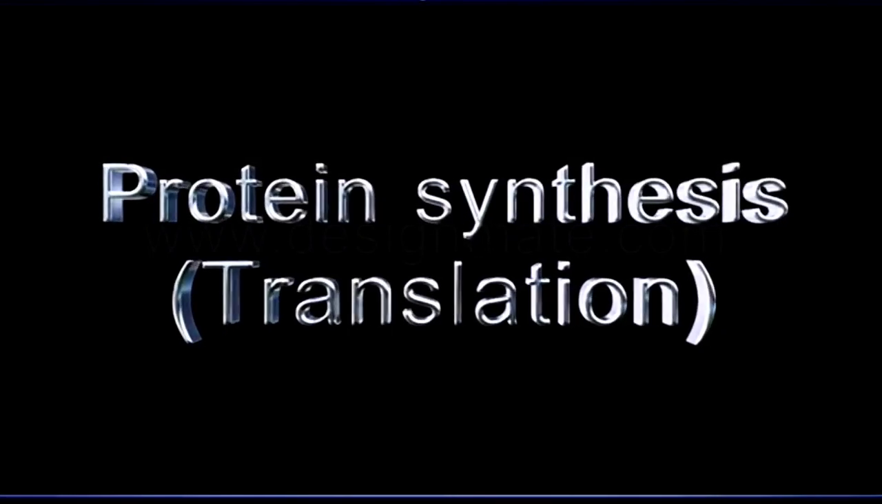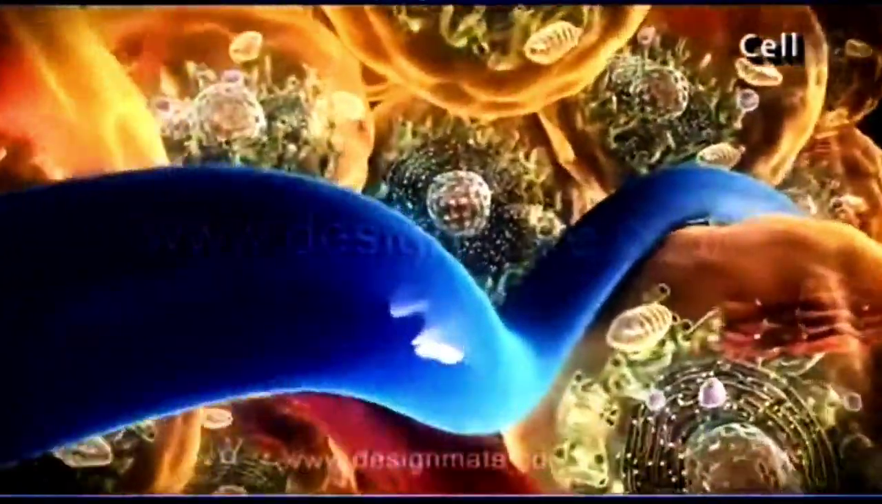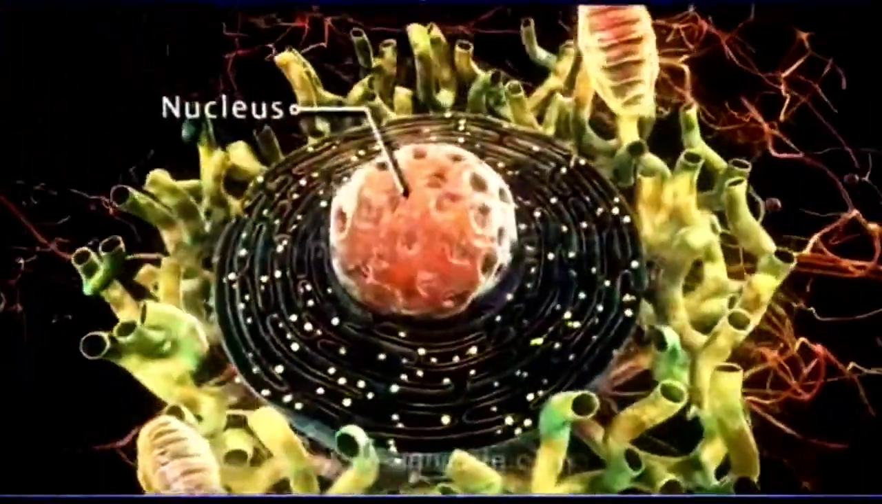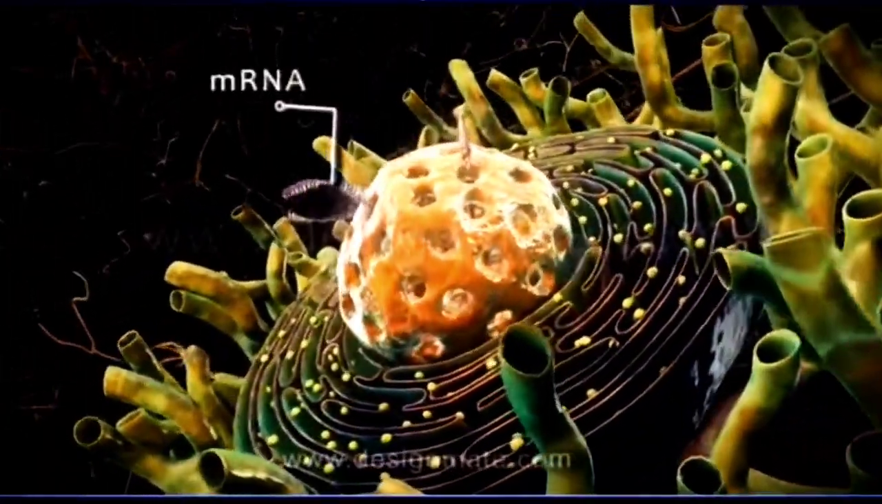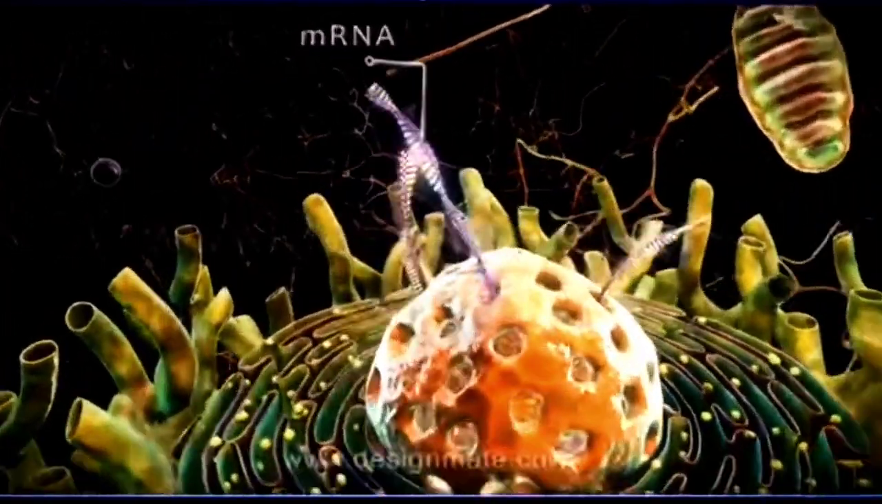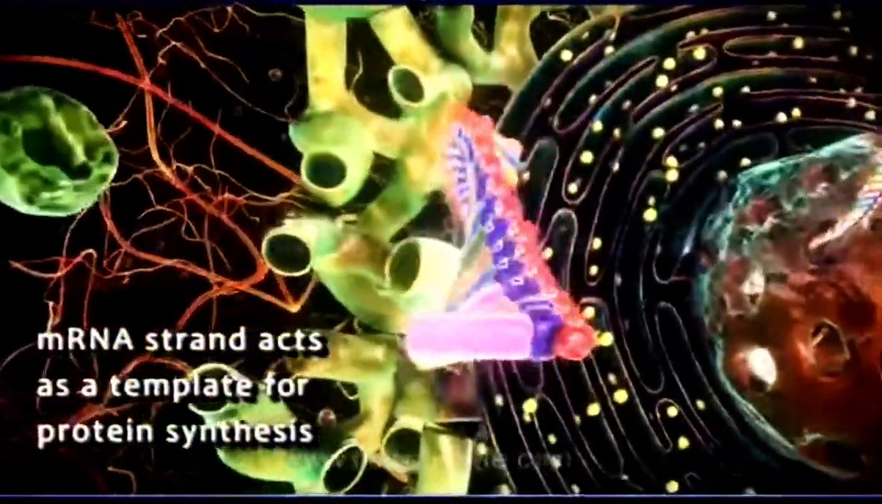Translation. Inside the body, the process of translation occurs within every single cell. Each cell has a nucleus. After transcription, mRNAs move out of the nucleus and enter the cytoplasm. This mRNA strand acts as a template for protein synthesis.